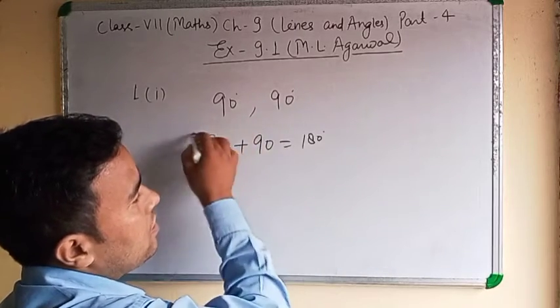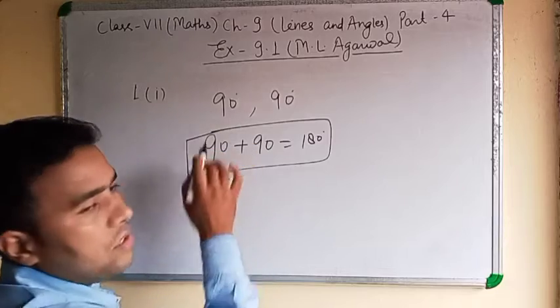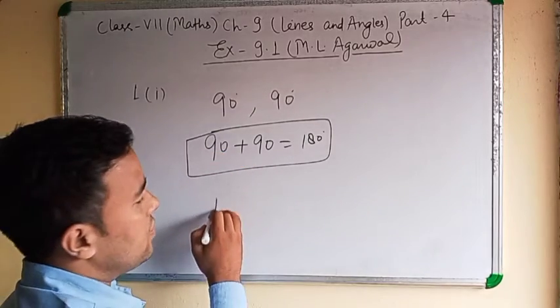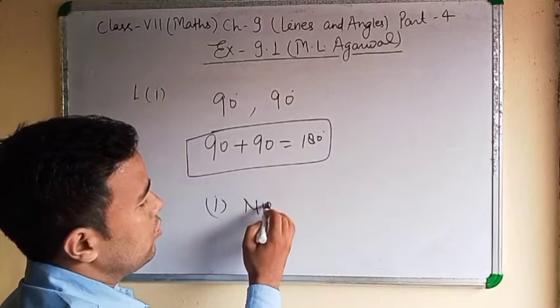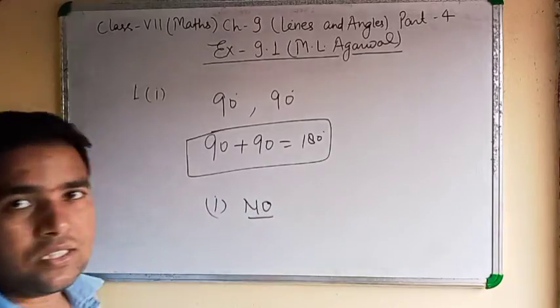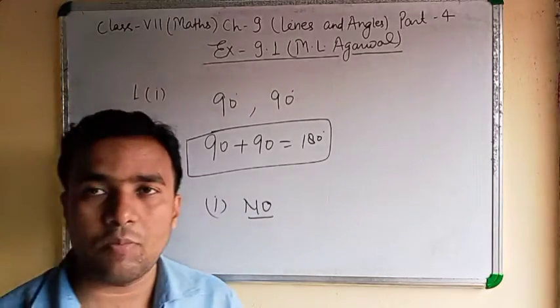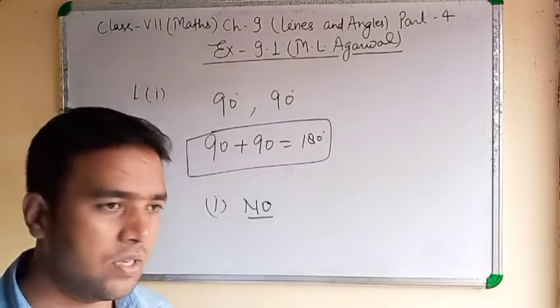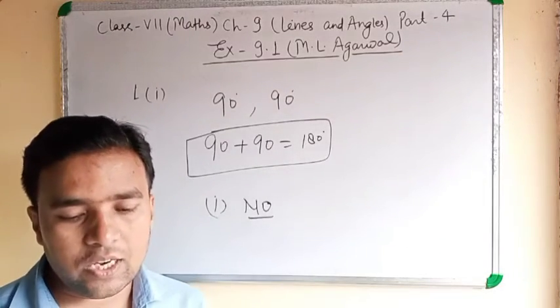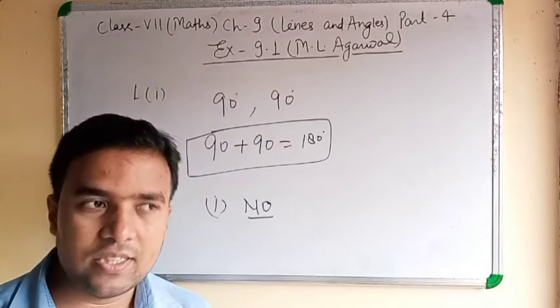It is not complementary, it is supplementary. So the first answer is no. Can two right angles be supplementary? Yes.